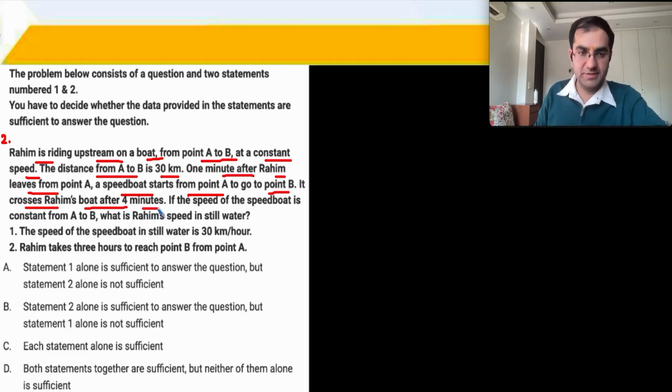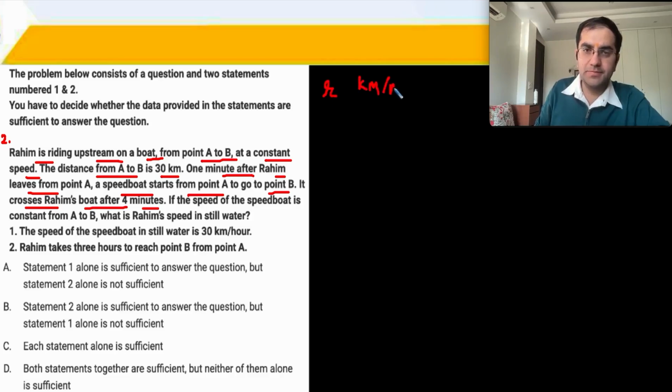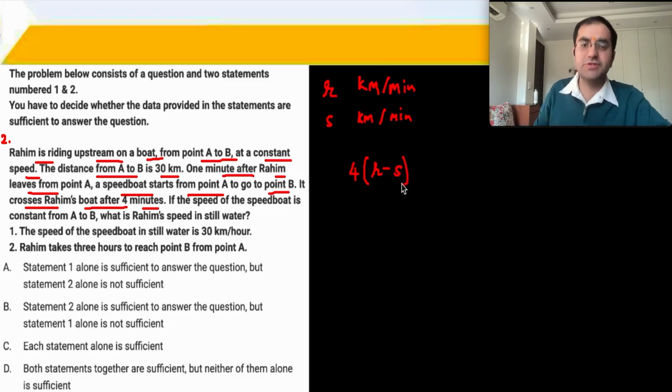So if I say that Rahim's speed of travel is R kilometer per minute and the speed of the stream is S kilometer per minute, then in 4 minutes, Mr. Rahim would have covered 4 minutes into, he's riding upstream, so that's R minus S because the stream is opposing him.